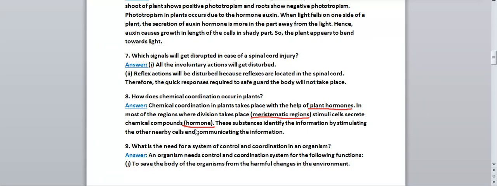So what will the hormones do? They will identify the information by stimulating the other nearby cells and communicating the information. They will detect the information, and after that they will communicate it. They will transfer the information to other parts of the body. Okay, so chemical coordination in plants occurs with the help of plant hormones, and plant hormones are produced by which part of the plant? Meristematic regions or stimuli cells.